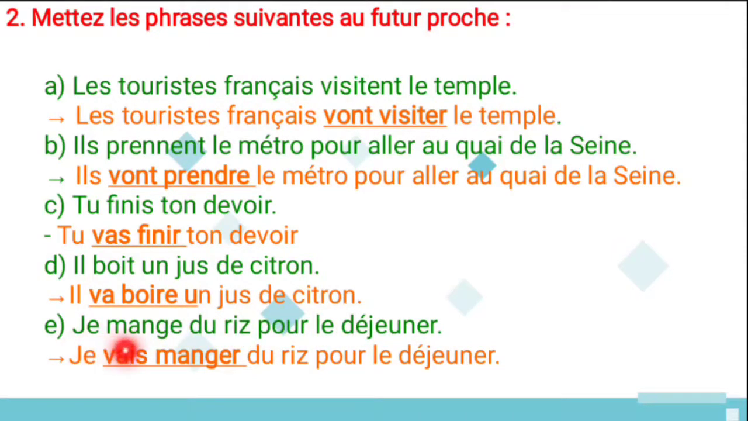And je mange du riz pour le déjeuner. I eat some rice for the breakfast. And here the verb is manger, and this is the infinitive verb for manger. And aller verb conjugation. Je vais manger du riz pour le déjeuner. So I am going to eat some rice for the breakfast. So this is all about your exercise, which is based on the futur proche.